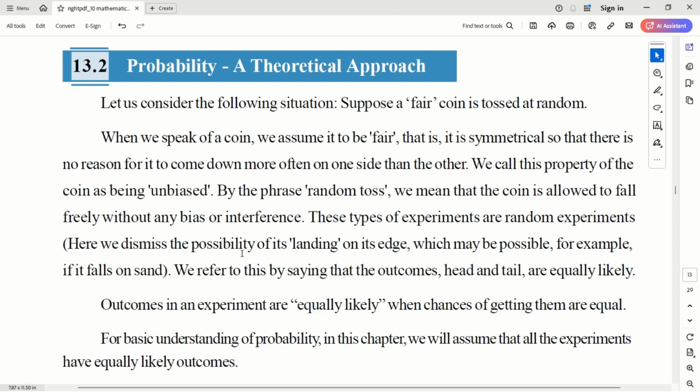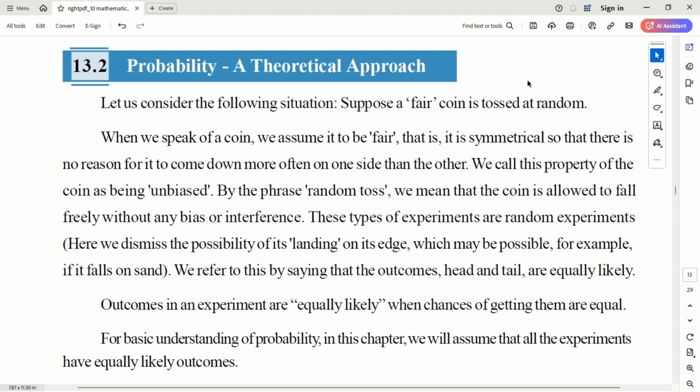Some of them are very, very expensive. That is where we get the problem, and we require a theoretical approach along with the realistic empirical probability.